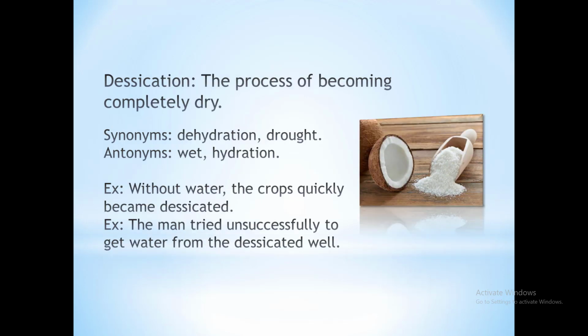Now let us see the next word, which is desiccation. See, desiccation means the process of becoming completely dry. As you can see in the picture, the coconut is completely dry. There is not a single drop of water left in the coconut. It's absolutely dry. See its synonyms, which are dehydration and drought, meaning lack of water.